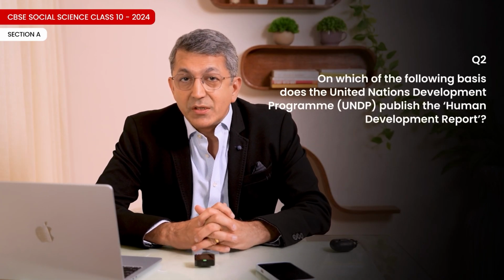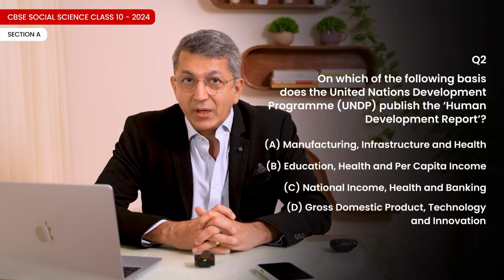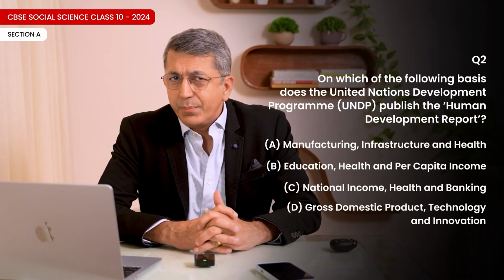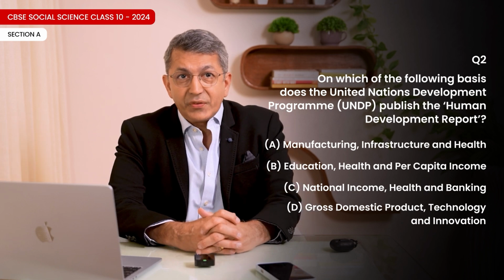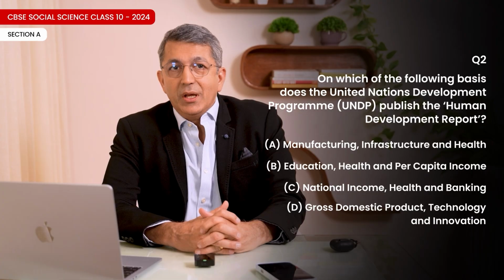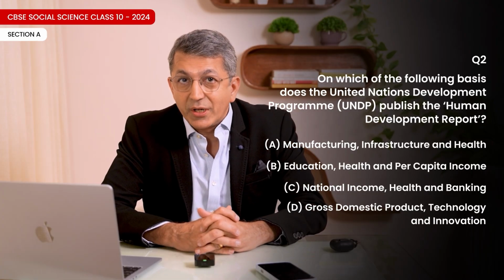Correct option A. Question 2. On which of the following bases does the United Nations Development Programme UNDP publish the Human Development Report? A. Manufacturing, infrastructure, and health. B. Education, health, and per capita income. C. National income, health, and banking. Or D. Gross domestic product, technology, and innovation. The correct option is B.